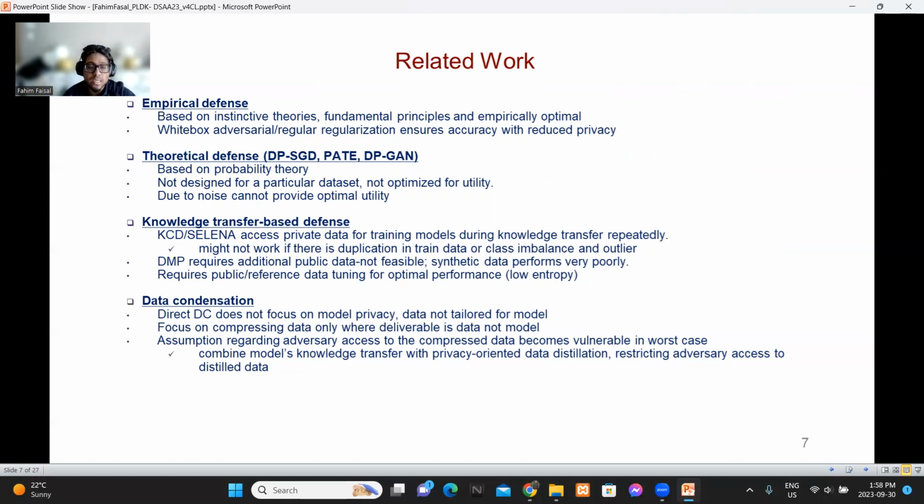And theoretical defenses are based on probability theory, and they can provide a theoretical guarantee for privacy, but they are not optimized based on utility.